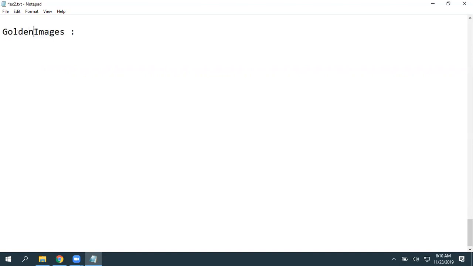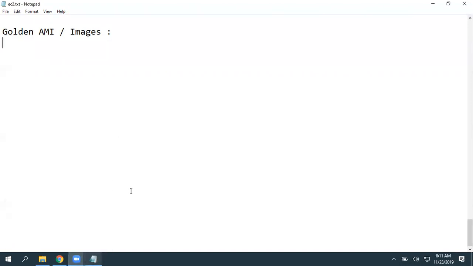We even call it a golden AMI. Golden AMI. So we can manually create one by selecting a root volume snapshot. You can create an image. Otherwise, you can simply select your instance and you can simply select the create image option. You will get an image. Okay. So let's look into that option now.